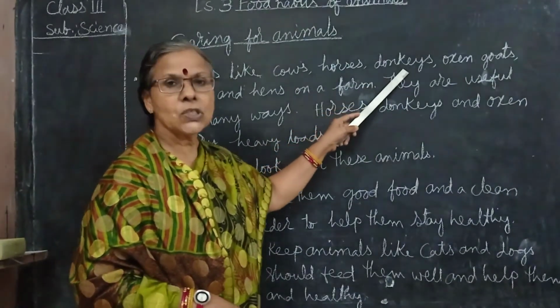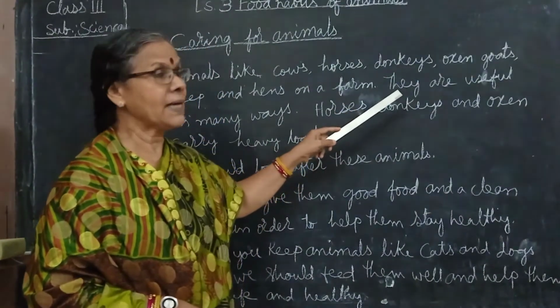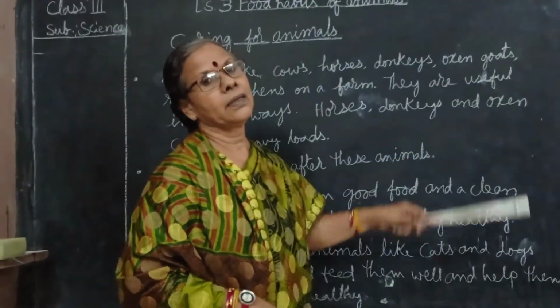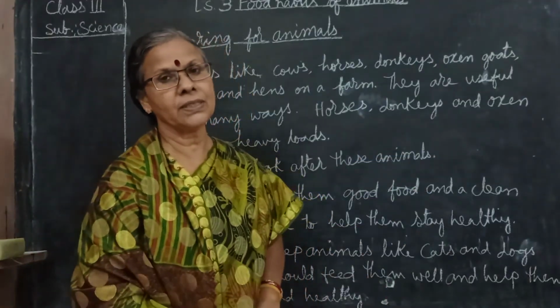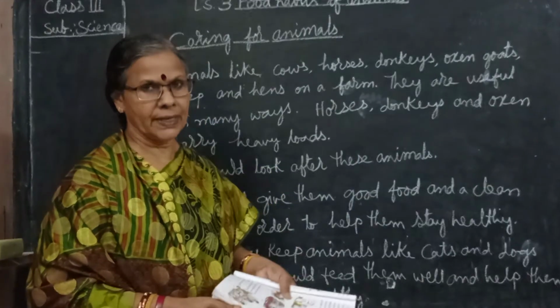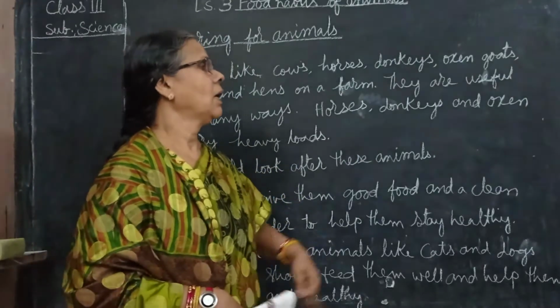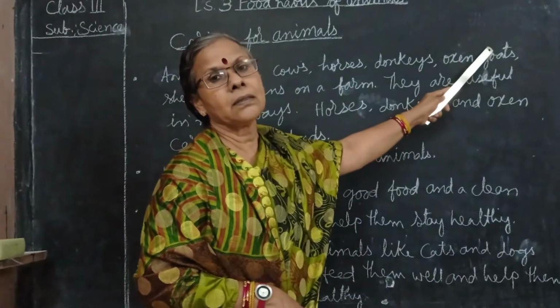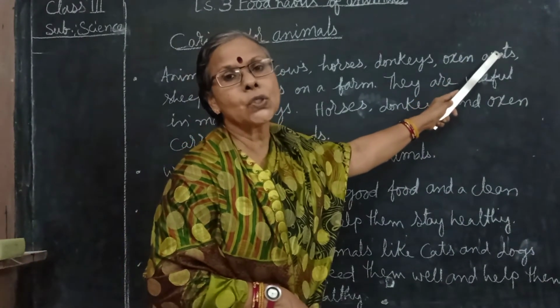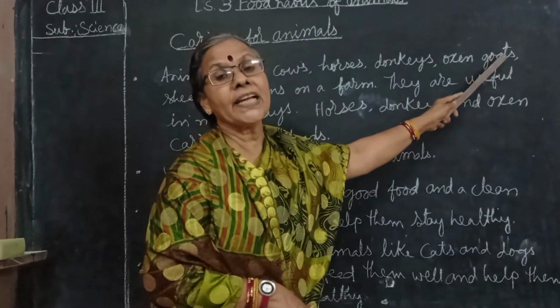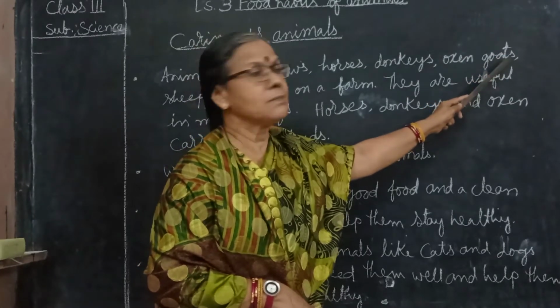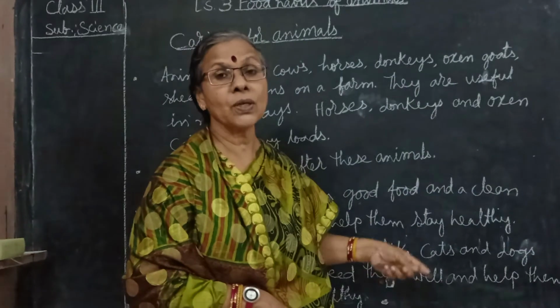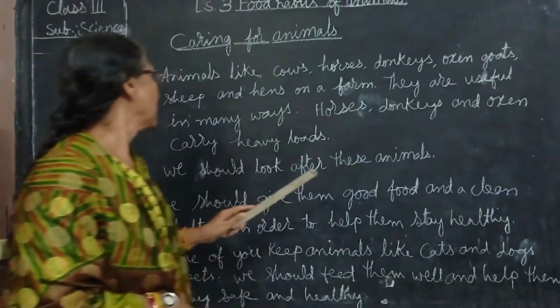And donkeys also, they carry the loads on their back. Oxen, naturally they work in the field with the farmers, they plough the field, that's fine. And goats, we get meat and milk also. But we cannot make sweets from this milk. This is used only for medicinal purposes, isn't it?